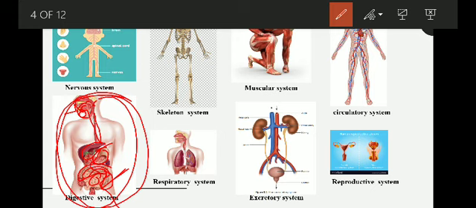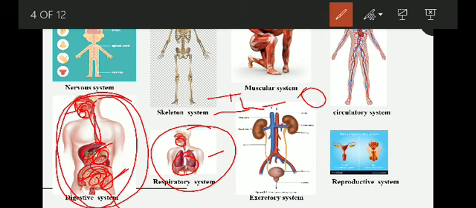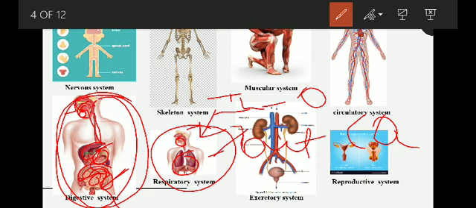So next our organ system is the respiratory system. So what happens in the respiratory system? What are the main organs? We have the nose and we have the lungs, okay. What is the function of the respiratory system? We breathe in and breathe out, okay. We breathe in oxygen, and we give out CO2, okay. So that is the function of the respiratory system, okay.